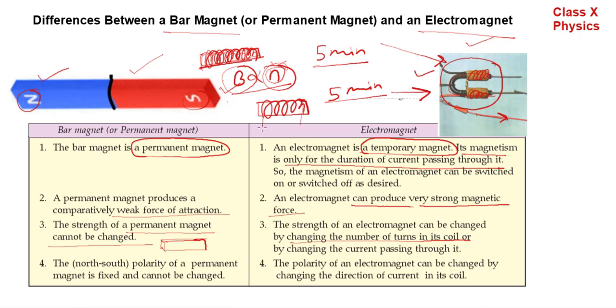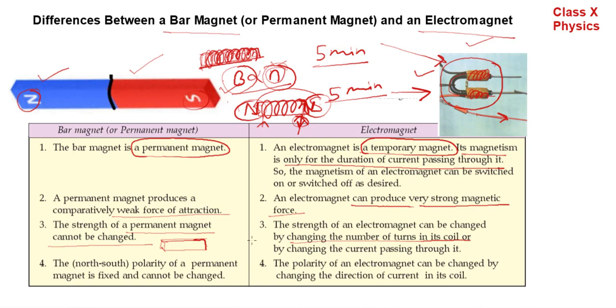If current is flowing from this direction to this direction, polarity of the magnet will be south here and north here. If you want to change the polarity, just change the direction of current. When current will start flowing from this direction, it will be south and that will be north pole. So its poles can be changed by reversing the direction of current.